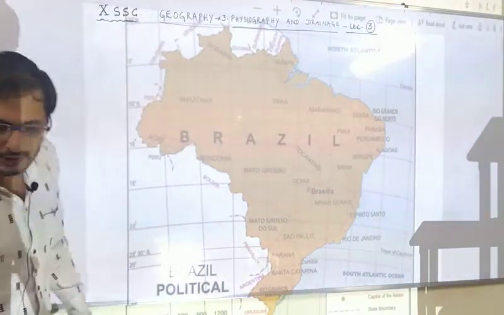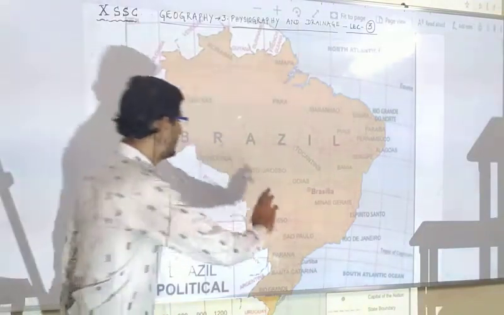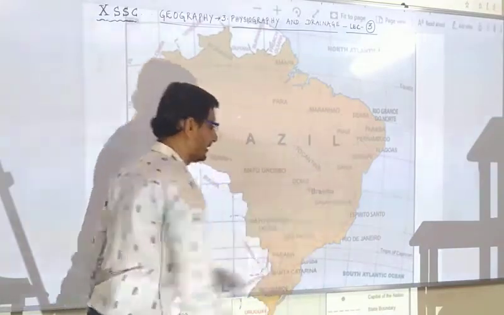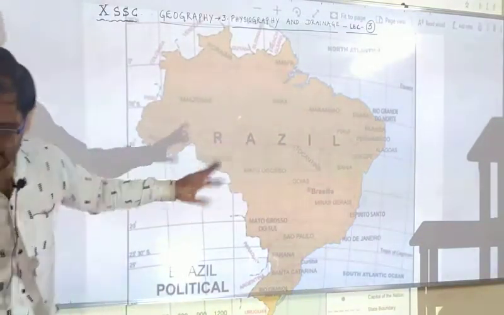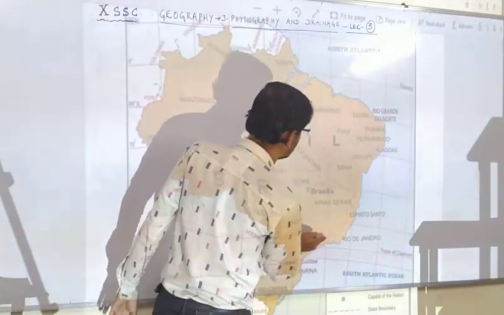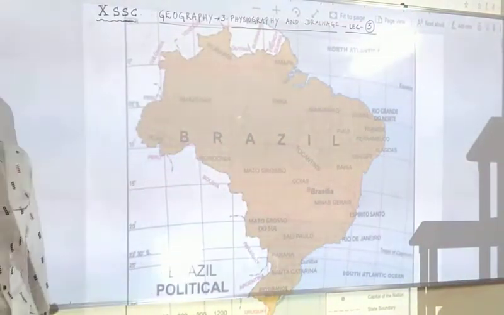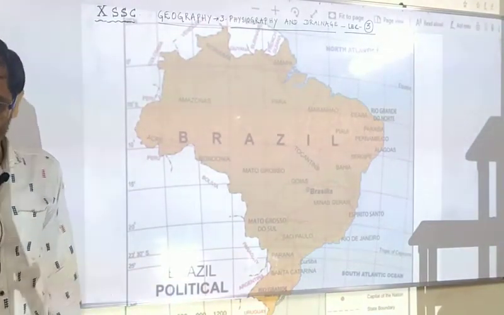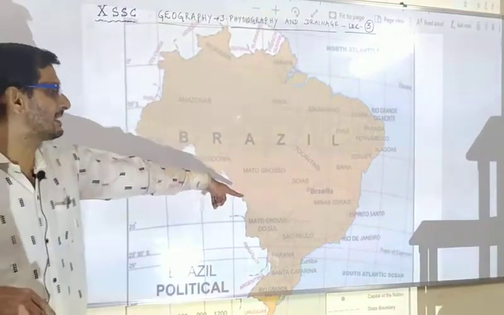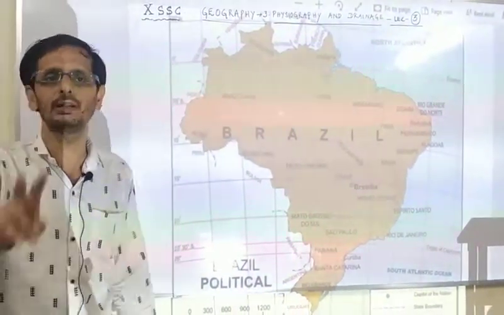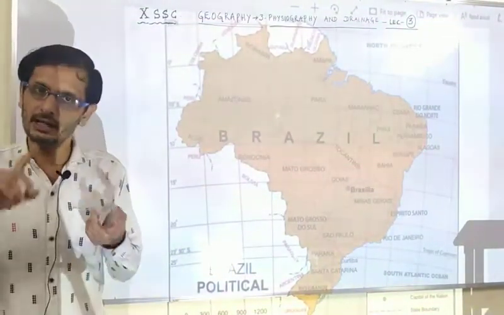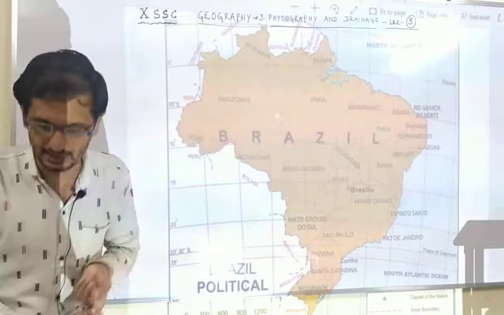Another one is the Brazilian highland, from here. It is not shown over there, but you can understand it. Then the Great Escarpment area. Now we will learn about it. A large part of Brazil is occupied by highland, the Guyana highland as well as the Brazilian highland. There are two mountainous or plateau areas in Brazil, the Guyana highland and the Brazilian highland.